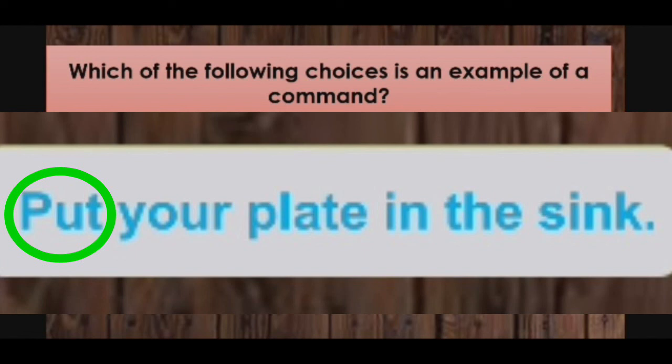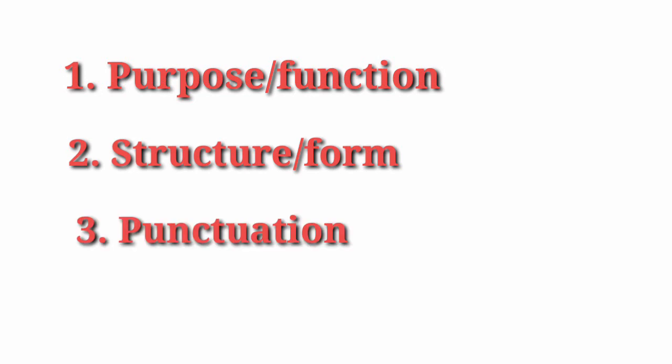So V1 is the main thing, and here we can see put, which is a V1 form, and it ends with a full stop. And in this sentence the order is given to someone to put the plate. So before we click on the option, we need to think about the purpose of the sentence, then we need to think over the structure, and then of course the punctuation mark.